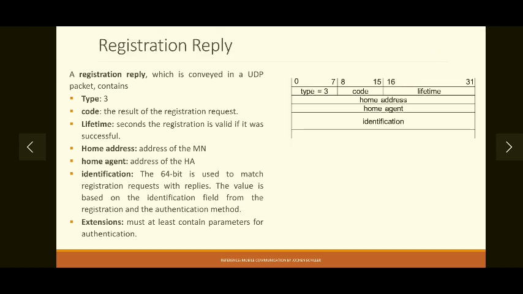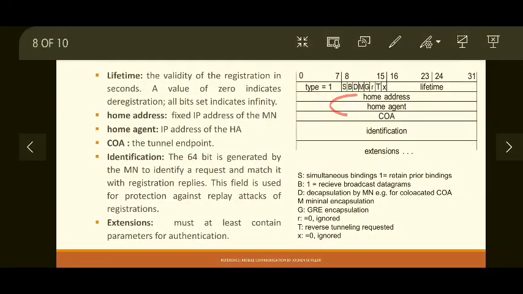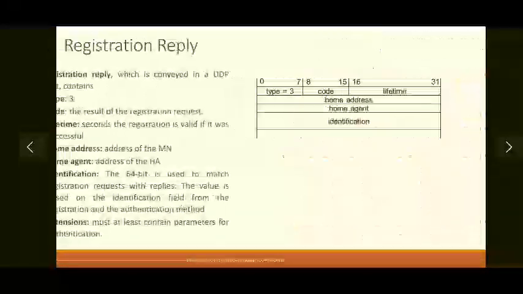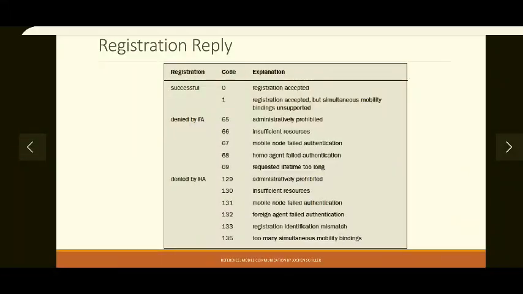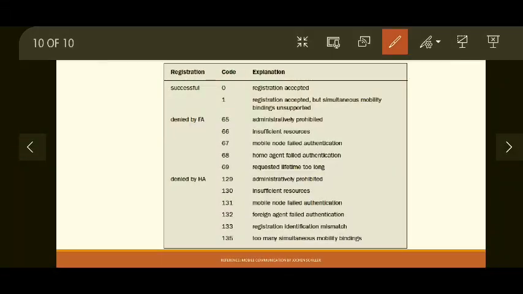Now what happens for the code field? The code field of the registration reply has several codes. If registration is accepted, that means it is successful. Code can be either 0 or 1. 0 means simple, that is registration is accepted. 1 means registration is accepted but simultaneous binding is not supported. So you have to expire your previous binding and then only you can re-register. Okay, so that is indicated by code 1.